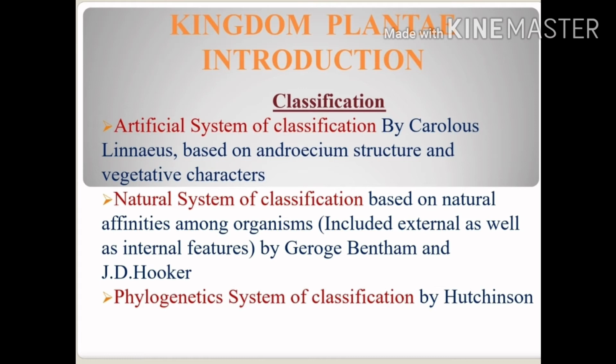classification was given by George Bentham and J.D. Hooker. And the next type of classification was the phylogenetic system of classification. This was given by Hutchinson. So these scientists have given different classifications based on different features.